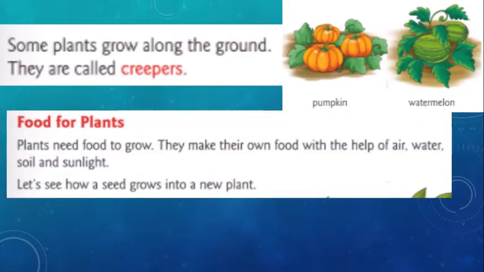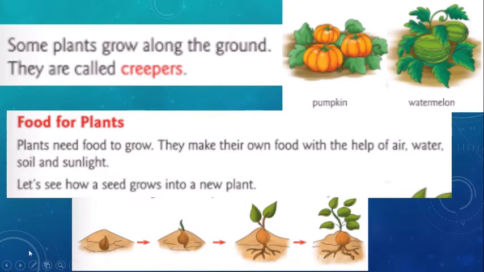So next we are going to see about food for plants. So how are plants getting food? Plants need food to grow. So how do we need food to grow? Like that, plants also need food to grow. They make their own food with the help of air, water, soil and sunlight. So how will it prepare food? With the help of air, water which we are pouring to the plants, and soil and sunlight. So let's see how a seed grows into a new plant.